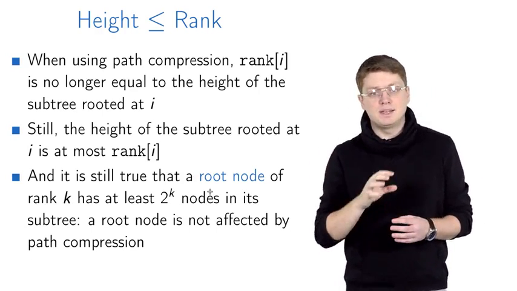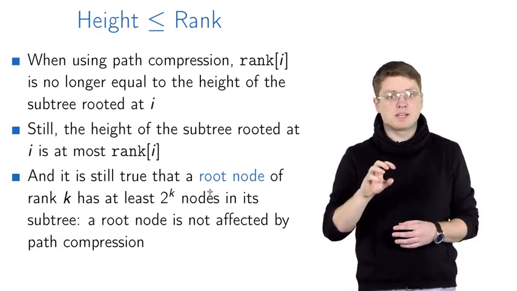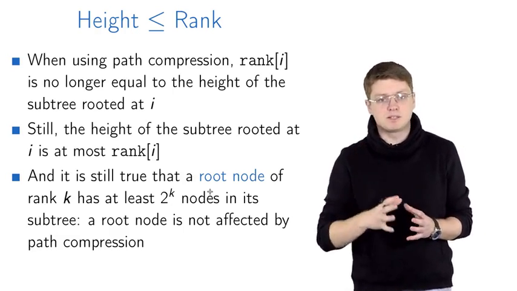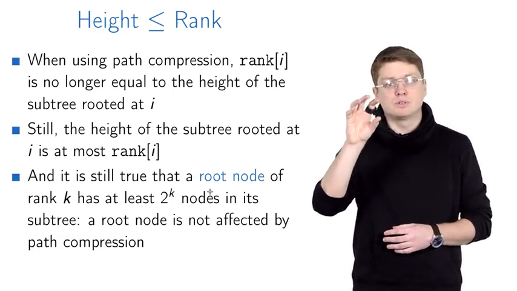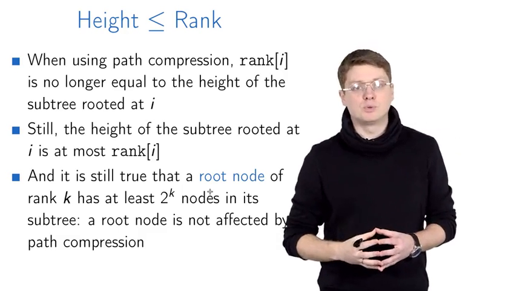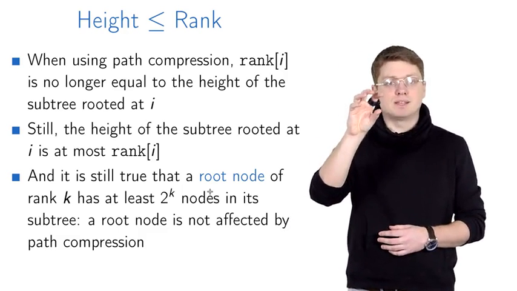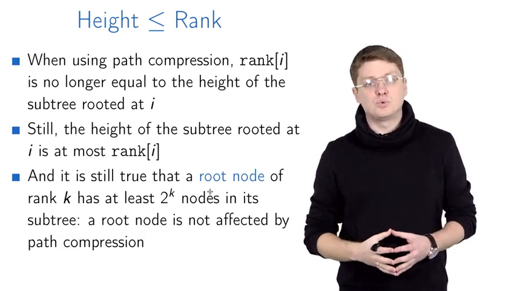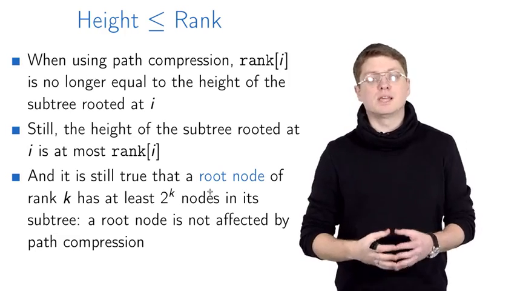So any node from this subtree cannot be reattached to some other vertex in some other subtree. This node is still a root. So once again, if we have a node that is still a root and whose rank is k, then the corresponding subtree contains at least 2 to the k nodes.